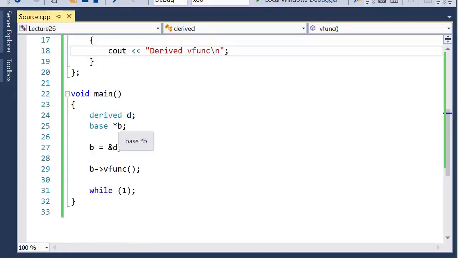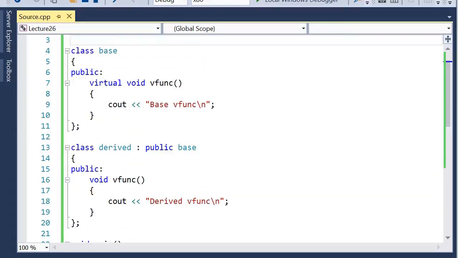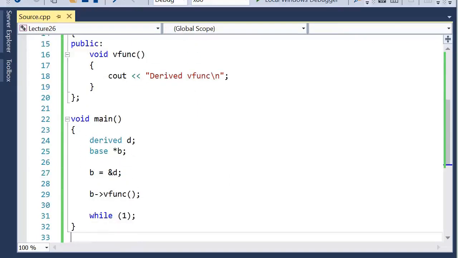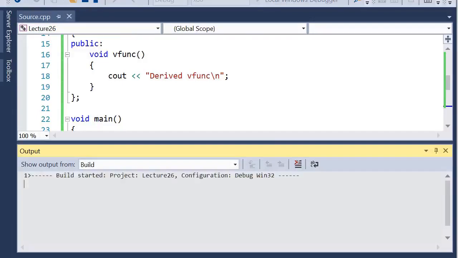So here what we have done is we have created the pointer of a base class, and to that we have assigned the address of the derived class object. So we are pointing to an object of the derived class, and then using that base class pointer we're calling the virtual function, which is defined in both the base class and the derived class. So in this scenario, let's see what it outputs.